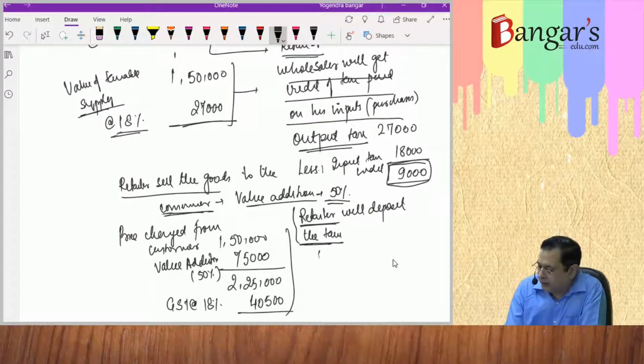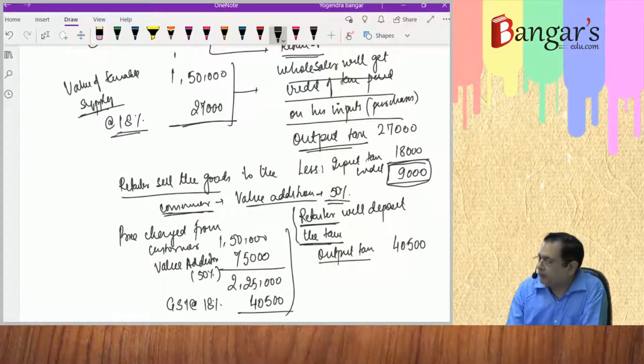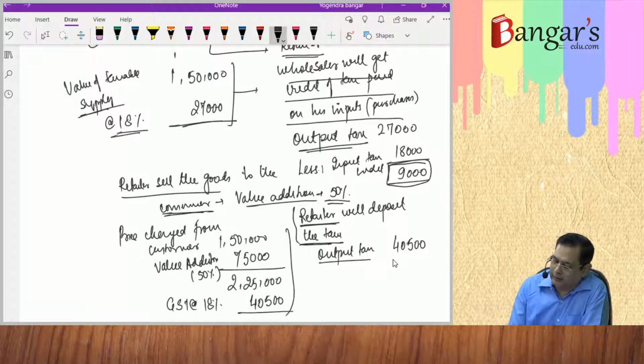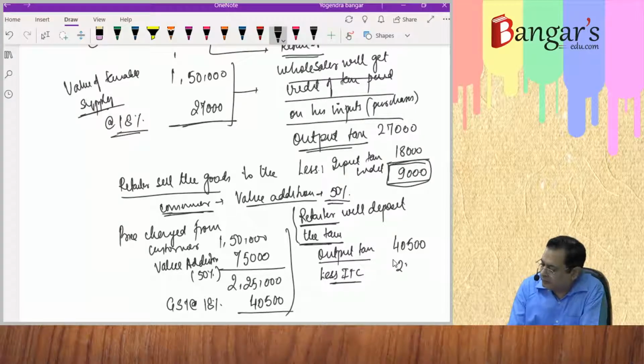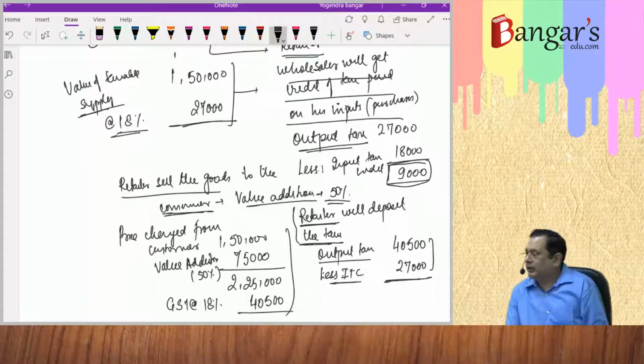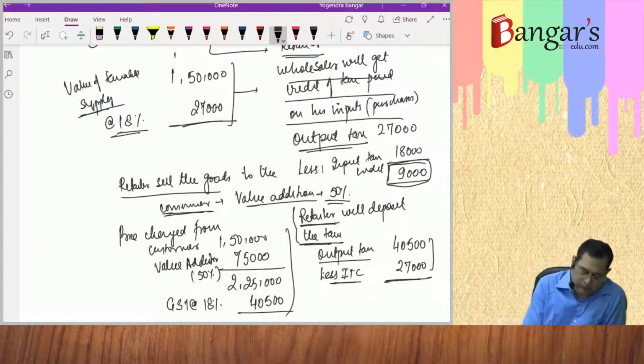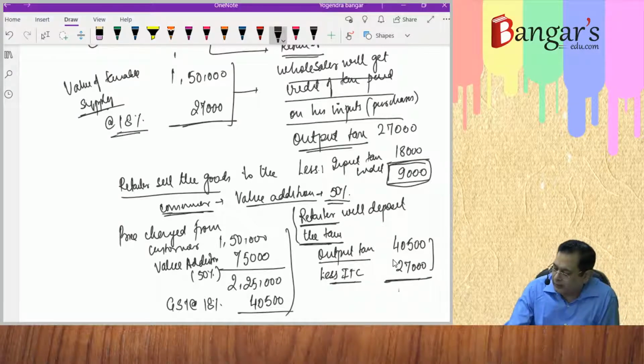How much output tax liability is this? After getting the credit of the tax paid at the earlier stage, output tax liability is 40,500 rupees. And less, he will get a credit of how much? 27,000 rupees. How much tax he has to deposit? 13,500.